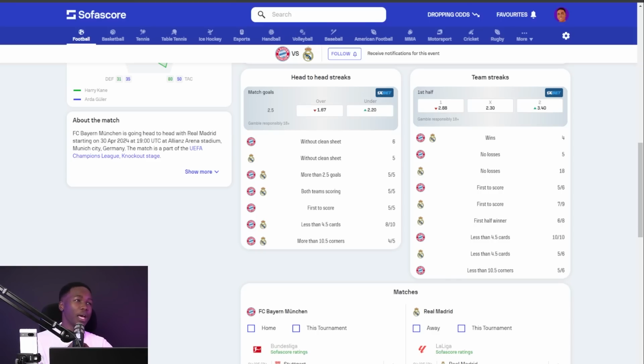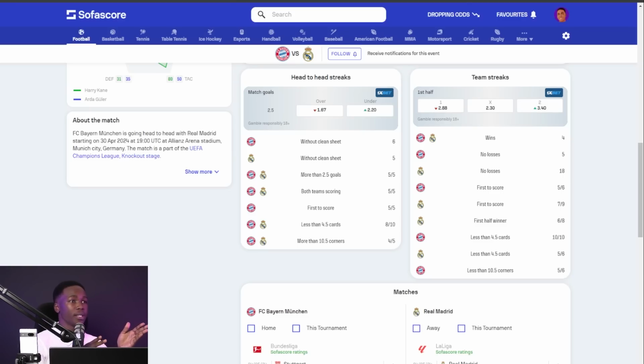And then we also realize that Bayern Munich, okay? They were first to score in 5 of the last 6 games coming into this, okay? And then we have Real Madrid. They were first to score in 7 of the last 9 games coming into this. And then Real Madrid also won in the first half in 6 of the last 8 games coming into this.